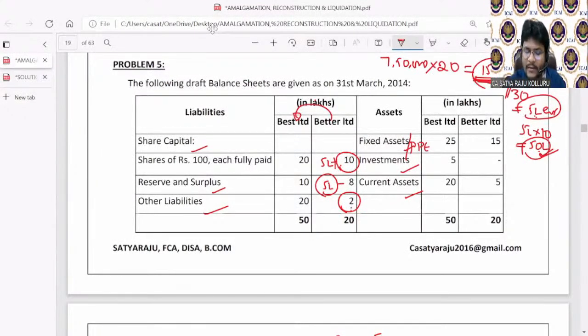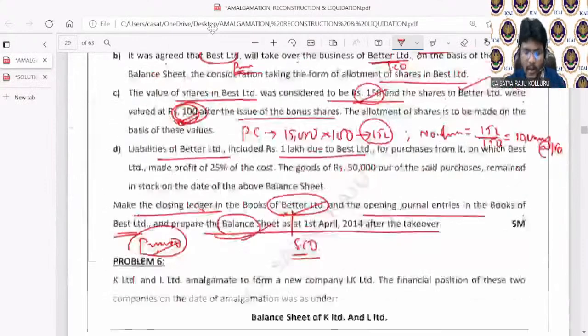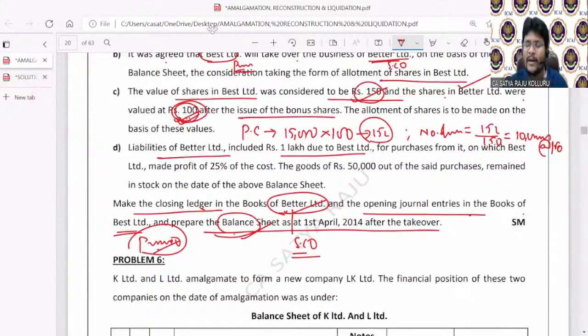This 1 lakh is there under other liabilities of Better Limited, as well as the same 1 lakh under current assets of Best Limited, which is intercompany owings. Maybe the selling company purchased goods from the purchasing company before the amalgamation. So 1 lakh is there under creditors of Better Limited, and the same 1 lakh under debtors of Best Limited. During the process of amalgamation, you should eliminate such intercompany owings by passing the entry: current liabilities account to current assets account, to the extent of 1 lakh.